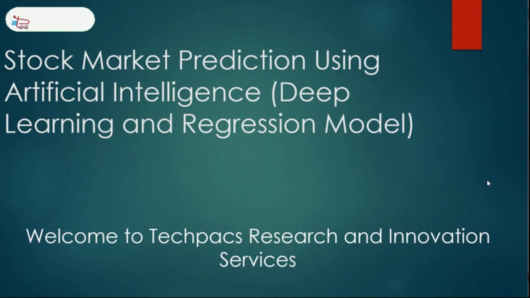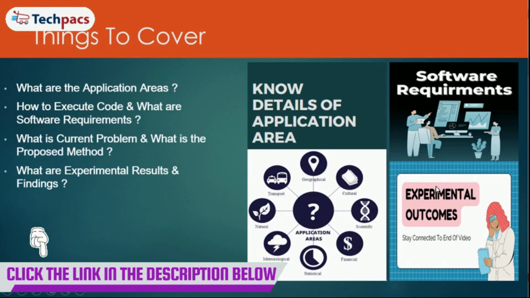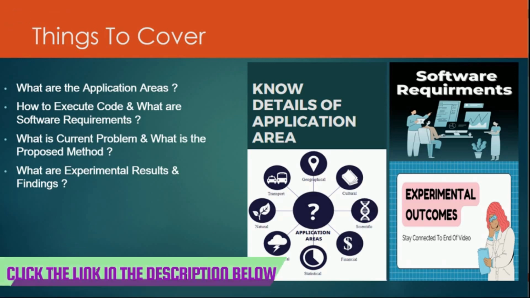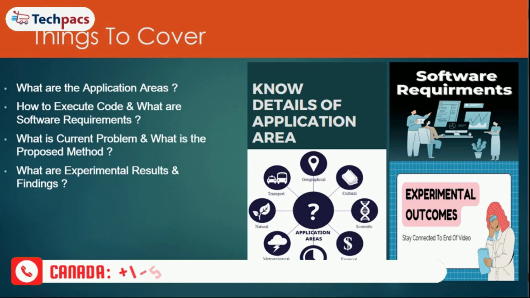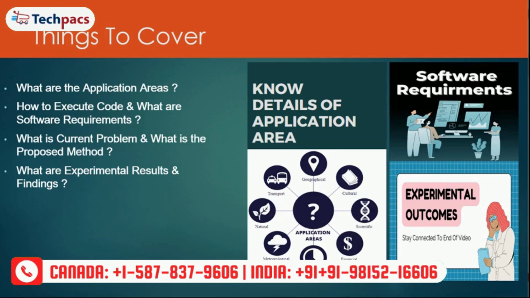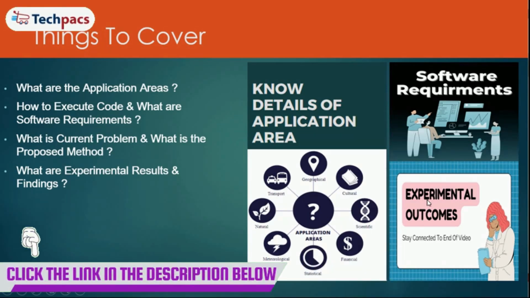Before starting this video, let's talk about what we will cover in this video. Initially we will discuss the application areas where these prediction models can be useful, the code that we have designed, how to execute it, and what the software requirements and library requirements are. Along with that, we will discuss what current systems are doing and what we have developed in this particular application. Finally, we will give an overview of the experimental outcomes. So let's start with the video.